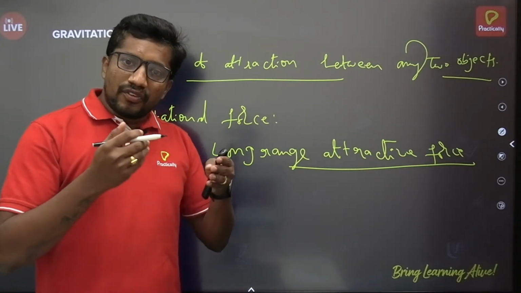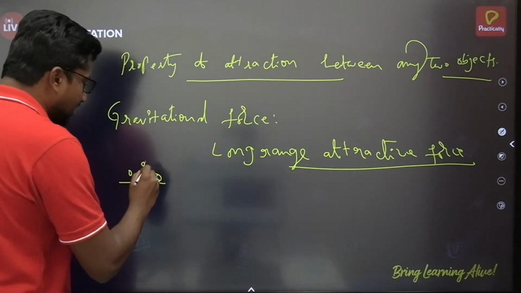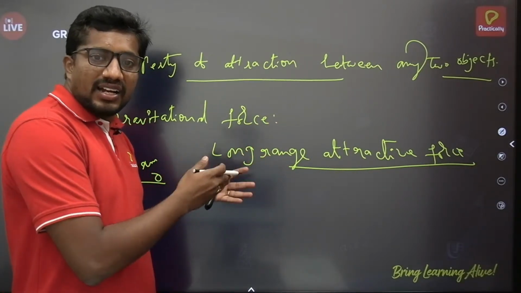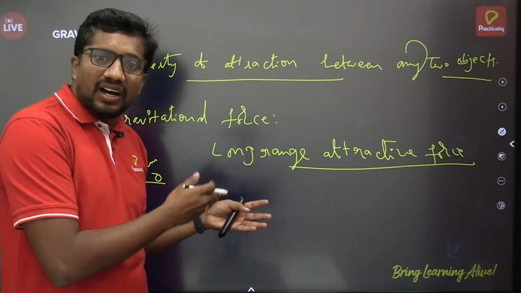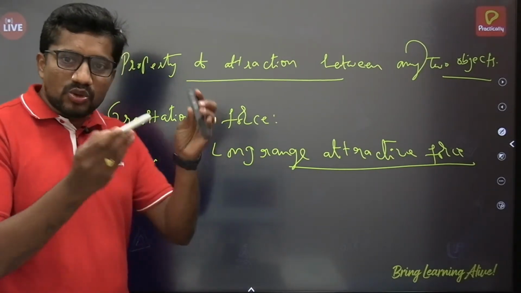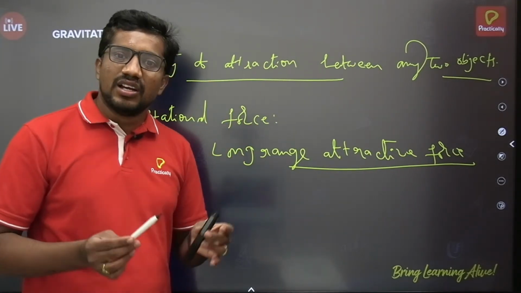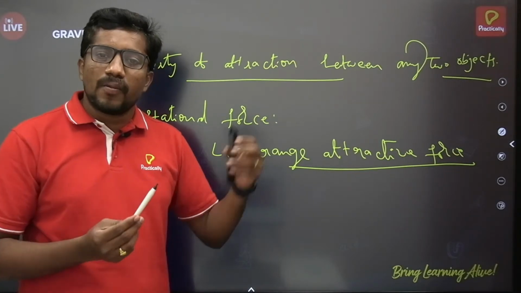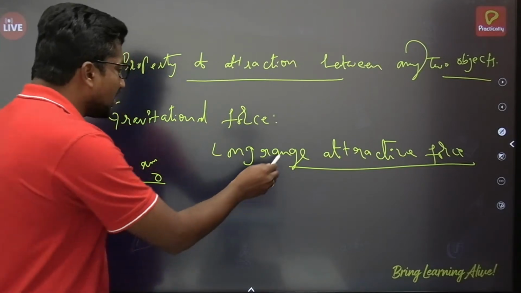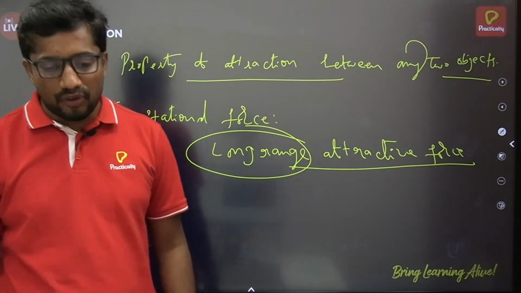That means from a shorter distance, you may take the objects from here to here, let the distance be x meter, to very long distances. You may take the distance between the sun and earth, or between the earth and moon. There is a force of attraction between those two bodies. And even you can take these two objects which are in my hand. Between these two bodies also a gravitational force of attraction is there. So from this small distance to such a very large distance, the force of attraction is there. That's why we are calling this gravitational force a long range force, and it's one of the fundamental forces.